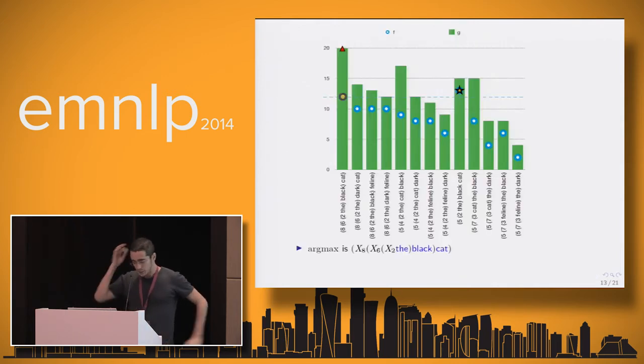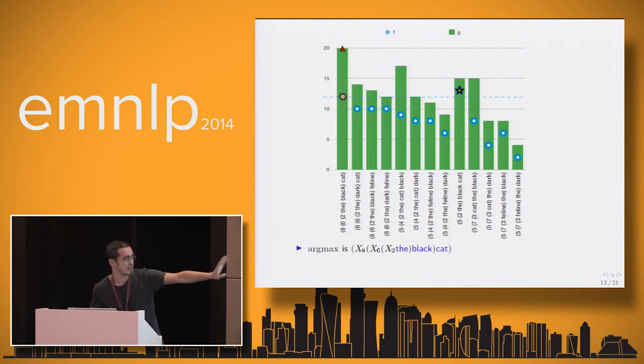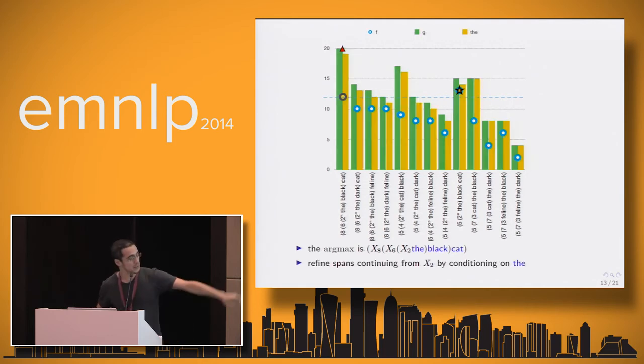In an illustration, suppose that this is the argmax derivation. Now I've bracketed them. I'm sure it's not very clear to see from this distance. Maybe it was unfortunate to be in a vertical setting, but I've numbered the brackets so that you have an idea of the nodes in the hypergraph. And if this is the maximum, we could basically go bottom up, starting from X2, and refine spans that continue from X2 by conditioning on D. And this means that black given D would be reweighted over there, and you see the yellow bars are showing some gain, some refinement, bringing G closer to F.